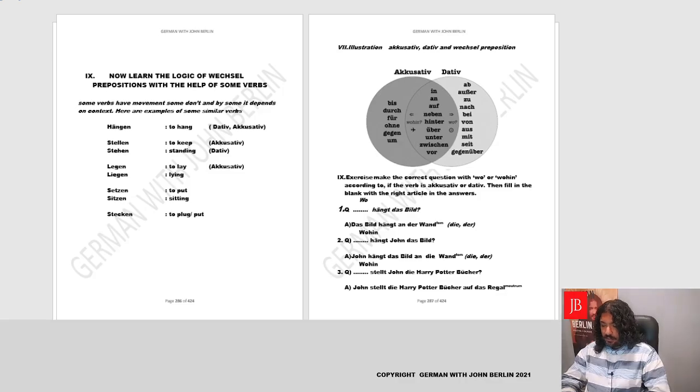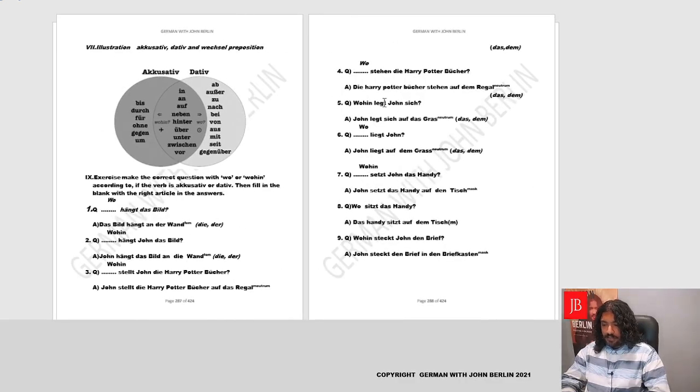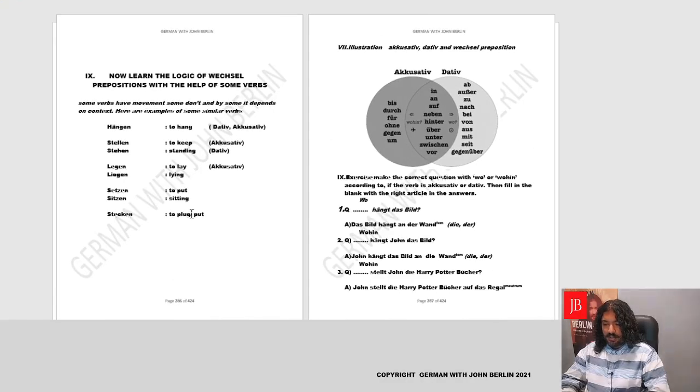Similarly, liegen, we said, what was the question? Wo liegt John? Where is John lying? John liegt auf dem Gras. John is lying on the grass. So basically you saw that when the verb is liegt, the question is wo, which is a dative question. That means the verb liegen will always be dative. Yes? Okay. Lying. Okay, setzen, to put.